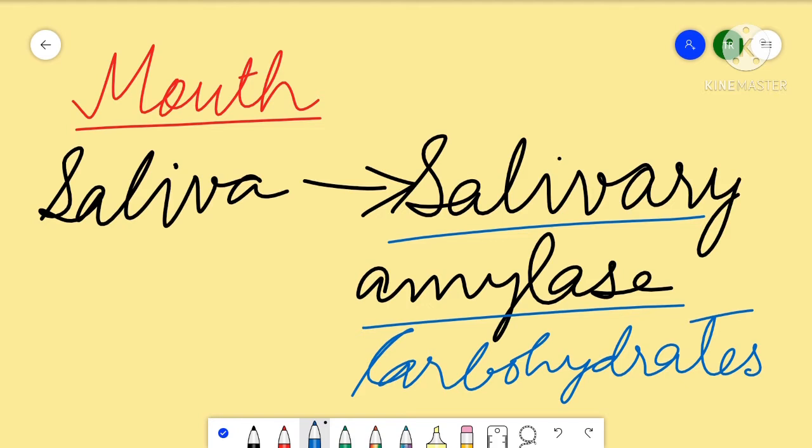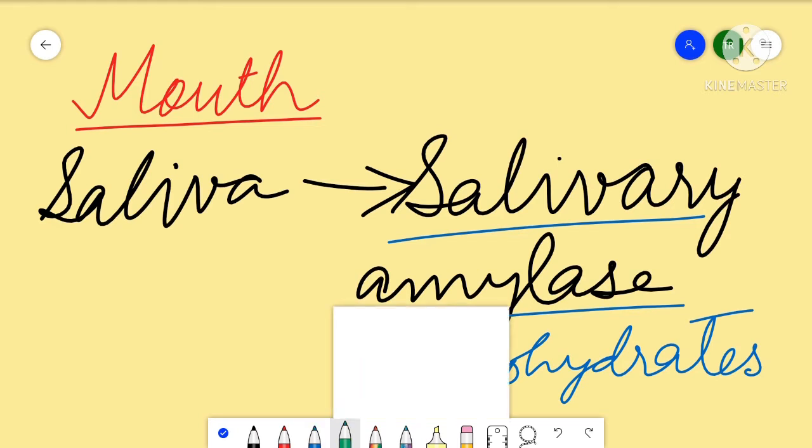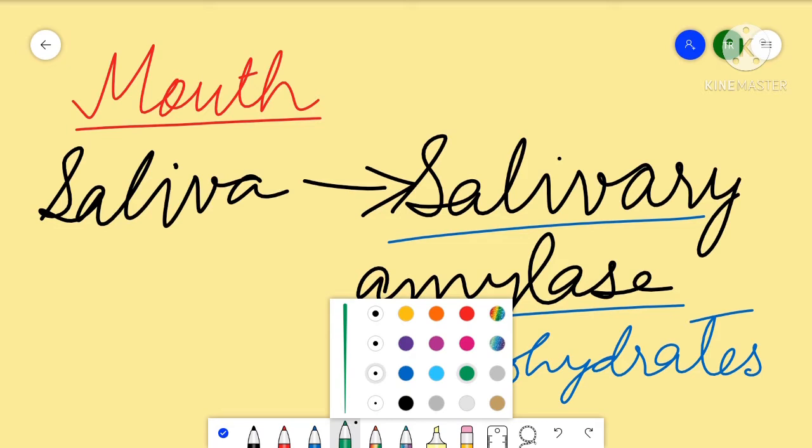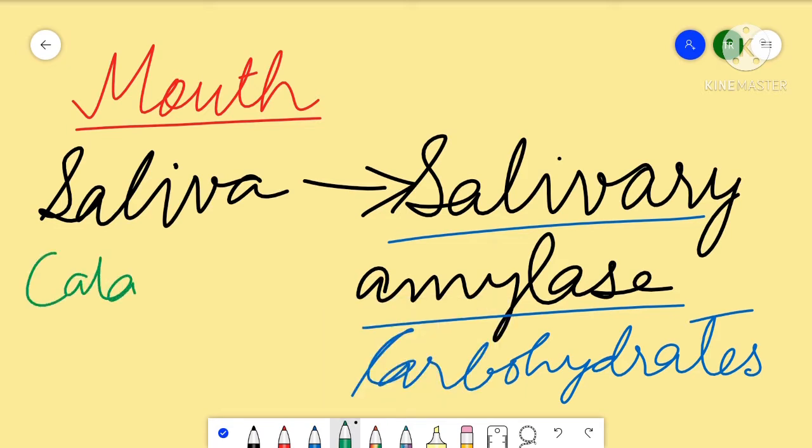Now, you may have a doubt about what enzymes actually are. Enzymes are also called catalysts. Now what are catalysts? Catalysts are substances that help in increasing the speed of a reaction without taking part in the reaction. So they will not be involved in the reaction, they will only increase the speed of a reaction.